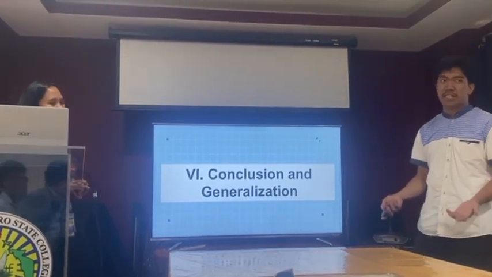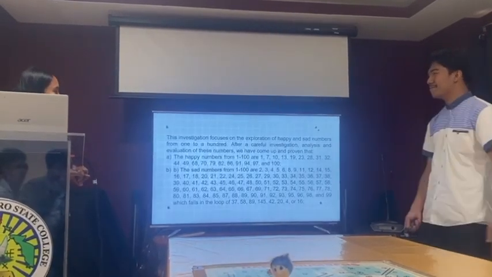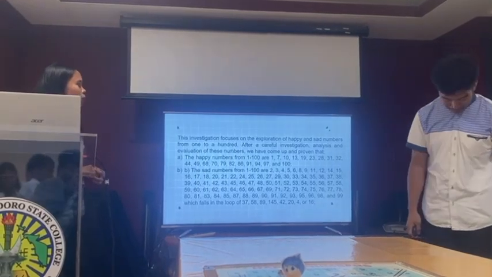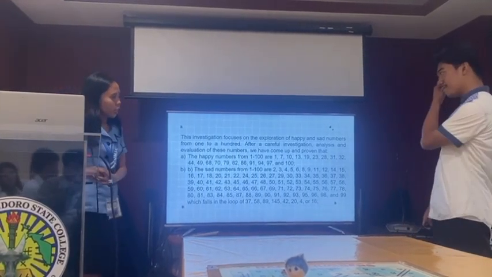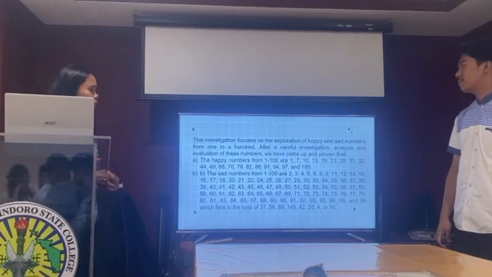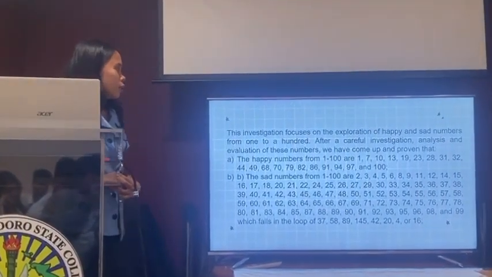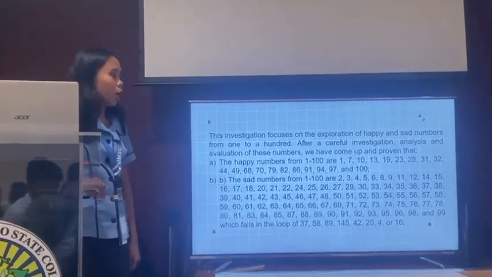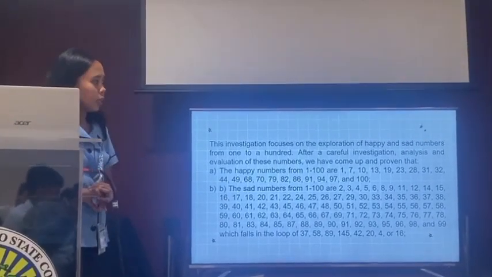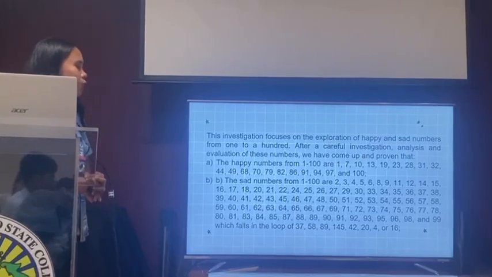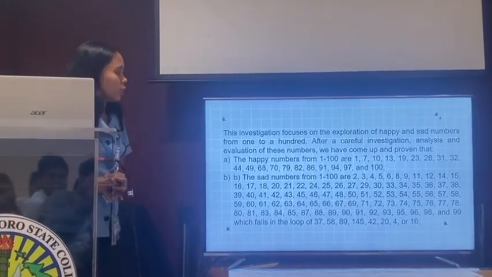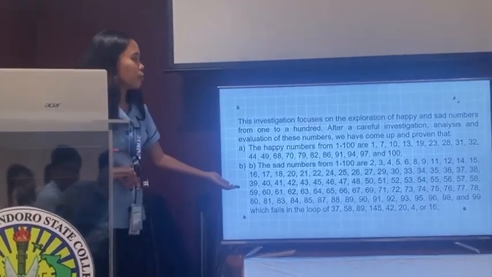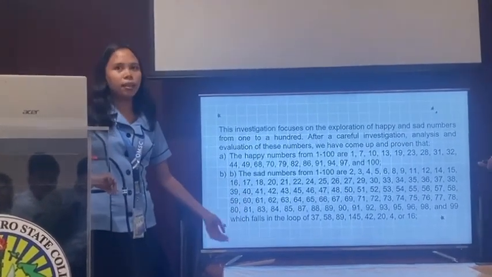Now let's have the conclusion and generalizations. So the investigation focuses on the exploration of happy numbers and sad numbers from 1 to 100. After a careful investigation, analysis, and evaluation of these numbers, we have come up and proved that the happy numbers from 1 to 100 are 1, 7, 10, 13, 19, 23, 28, 31, 32, 44, 49, 68, 70, 79, 82, 86, 91, 94, 97, and 100. While the sad numbers from 1 to 100 are those numbers that I didn't mention.